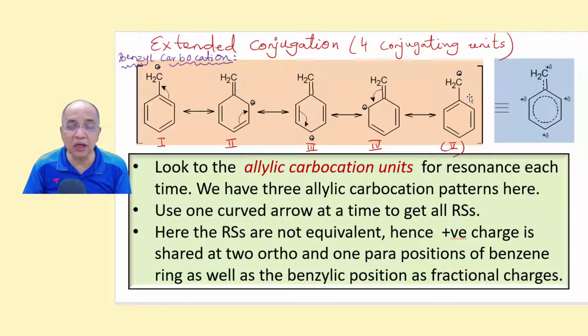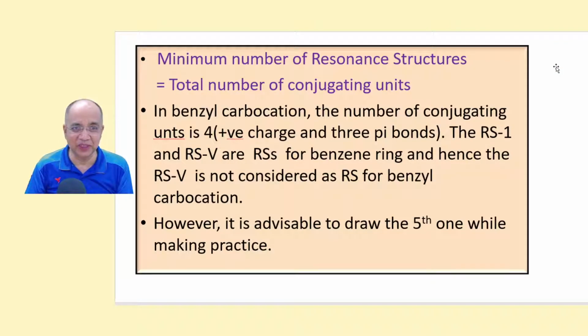Here the RSs are not equivalent because this carbon is outside, this carbon is inside. So this is a 2 degree and this is a 1 degree carbocation. So their contributions are not the same. That is why not 1 by 4, 1 by 4, it is plus delta, plus delta, plus delta. And I have already told you minimum number of resonance structures is equal to total number of conjugating units.